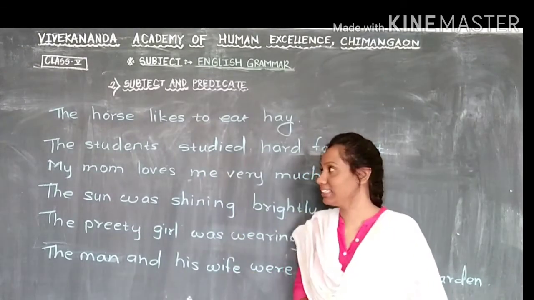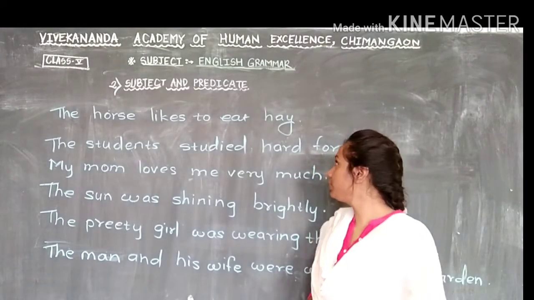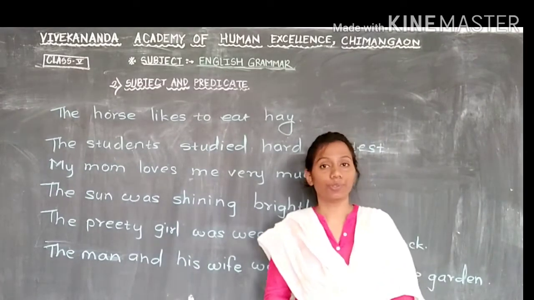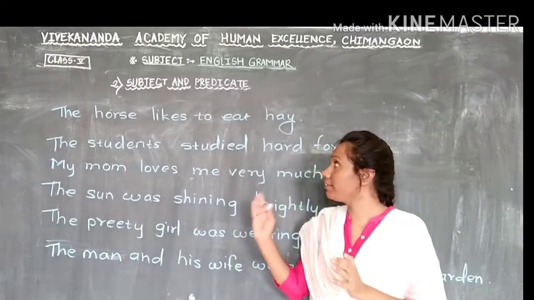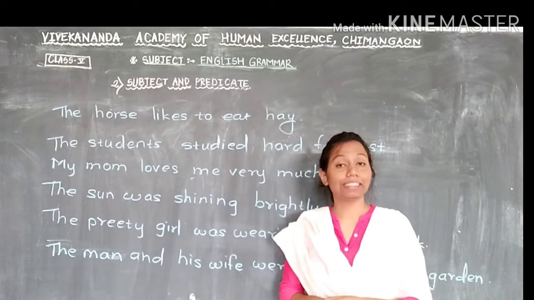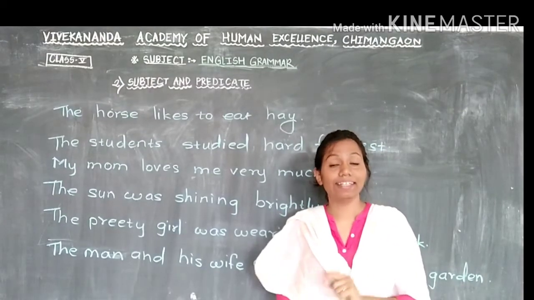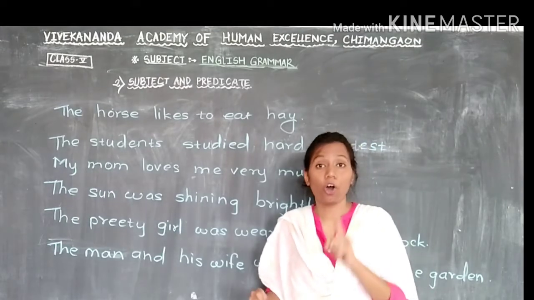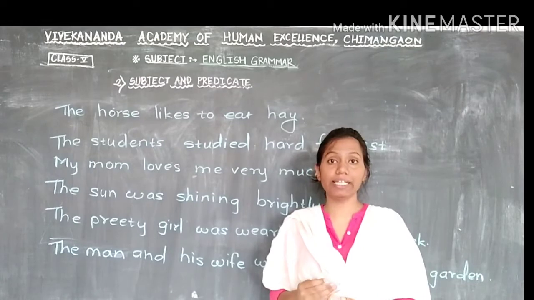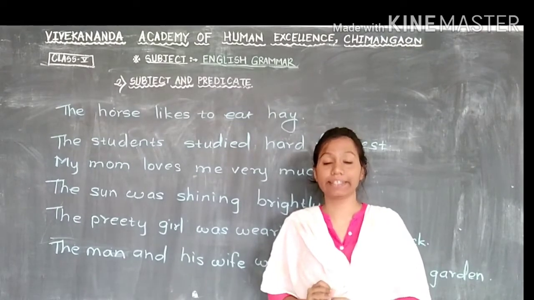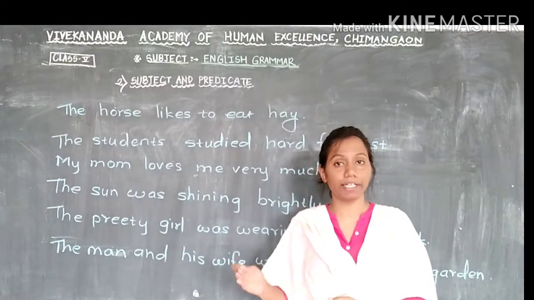Just look at this, the first sentence. The horse likes to eat hay. Now here, is this sentence about the grass? No. Is this sentence about eat? No. This sentence is about the horse. So first always find out for whom they wrote this whole sentence. If you get that answer, then only you can search for the predicate.